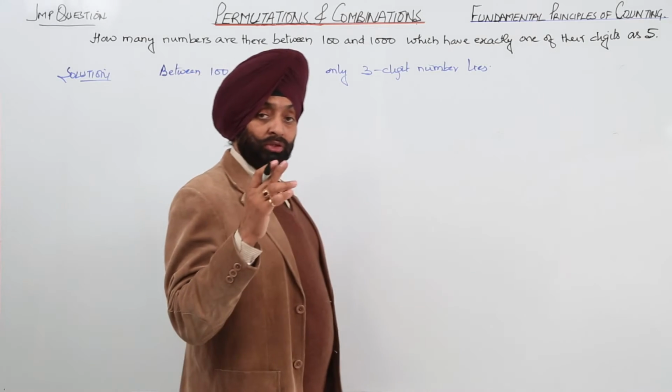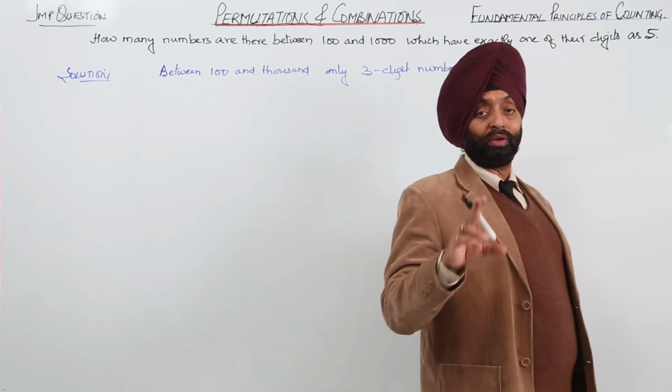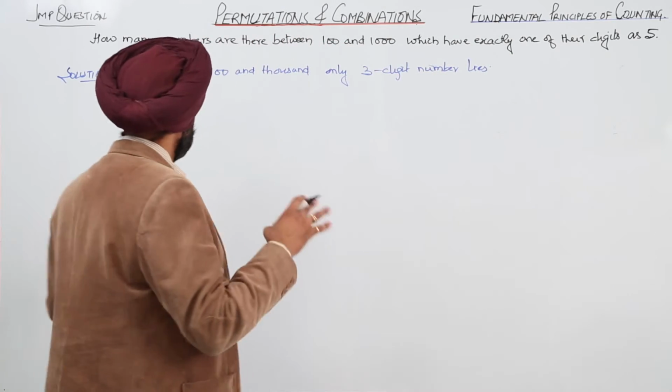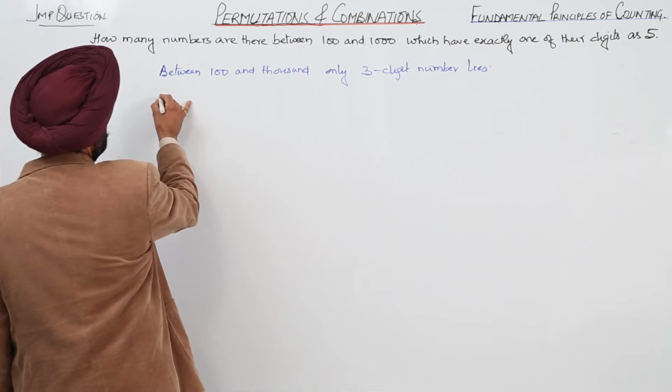Now 5 can be in the unit place, 5 can be in the tens place, 5 can be in the hundred place, but not all together. Is it clear? So not all together. So we are having 3 different cases.